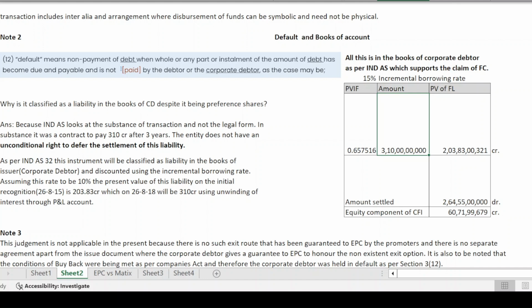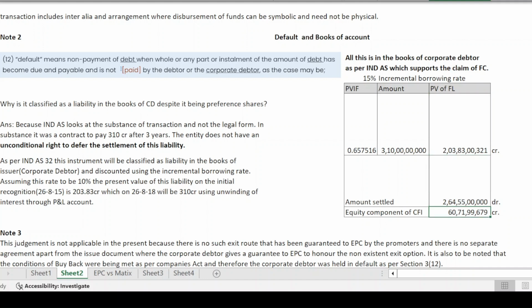Now, if I look at this instrument and say that the market rate of interest, had the company borrowed 250 crores as on August 2015, would be 15%, the present value of this liability would be, suppose, 203 crores. What is the amount of liability that I'm settling? 264 crores as per Matix, for example. So what the Indian accounting standards would say is that you record the present value of the future obligations, which is 310 crores, as per the market interest rates, which comes to 203 crores, as a financial liability.